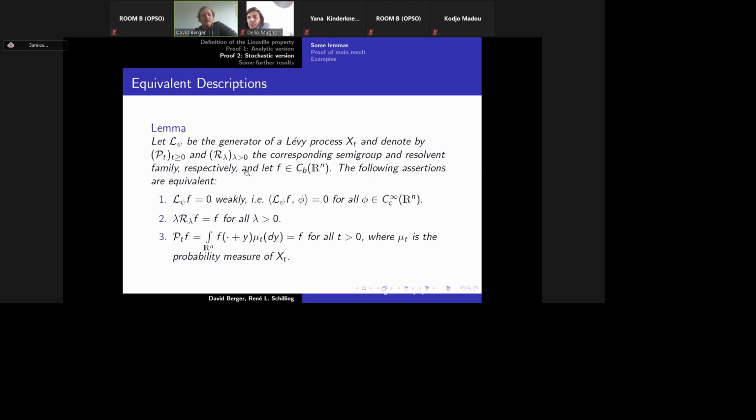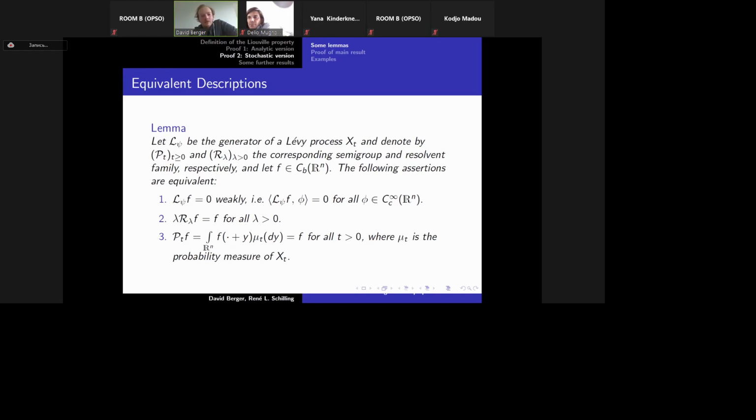Okay. But we are looking at L psi of f equal to 0, which is not a convolution equation, so we need to describe it in a different way. And therefore, let L psi be the generator of a Liouville process, and denote by Pt and R lambda the corresponding semigroup and resolvent family. Let f be a continuous and bounded function. Then the following assertions are equivalent.